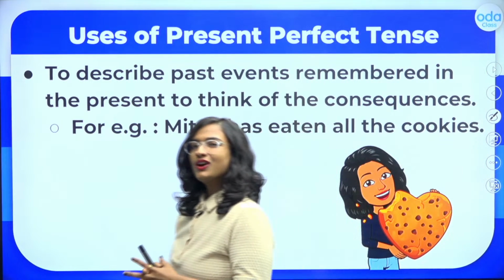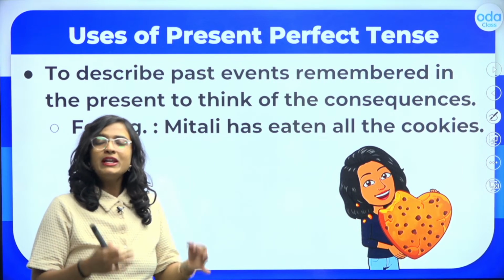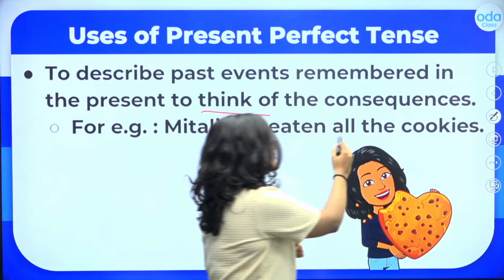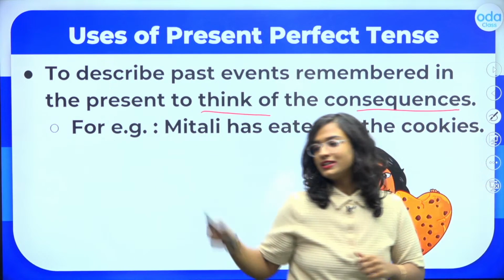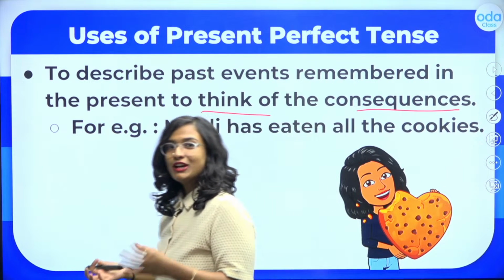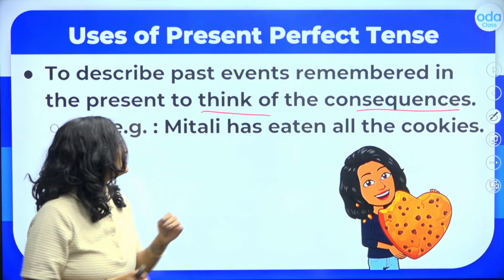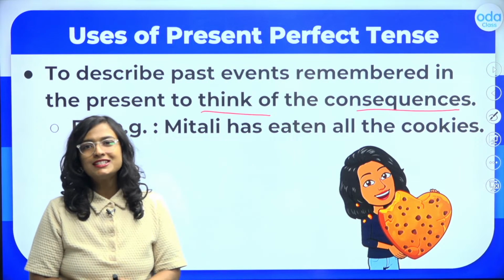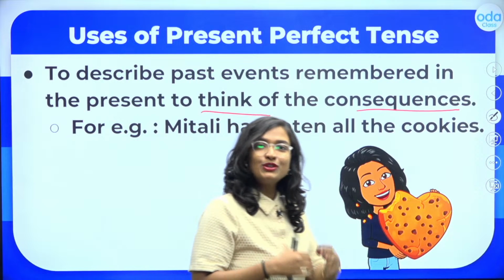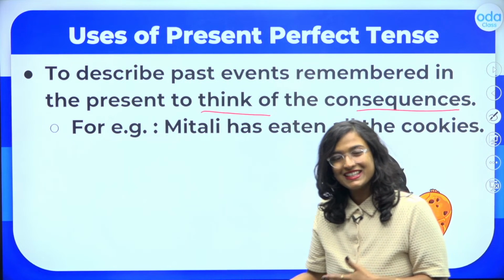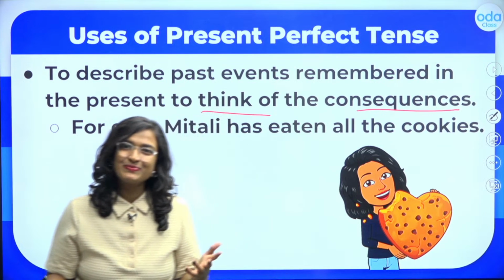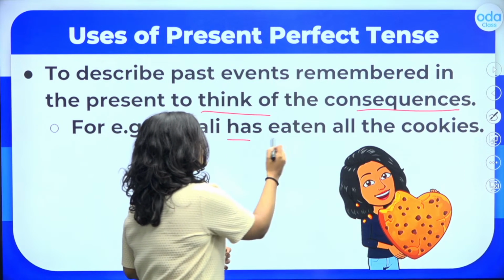We use it to talk about a past event, but when we are remembering this past event, to think of the consequences now. Okay, so for example here, students, Mitali has eaten all the cookies. Now first of all, this is very possible. I do love my cookies. But notice, students, here, if somebody is saying this, it is probably because they want to go and reach for the cookies. They want to have a cookie. But Mitali has eaten all the cookies. So notice once again, has eaten.